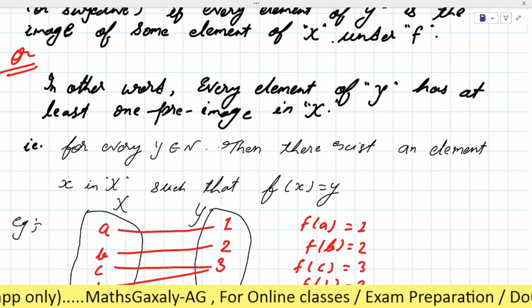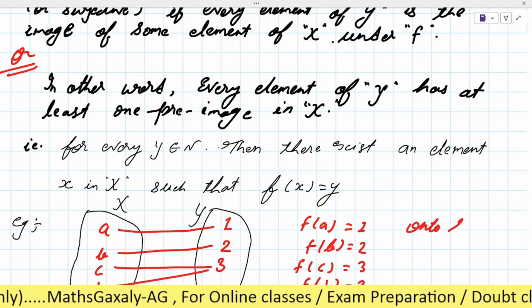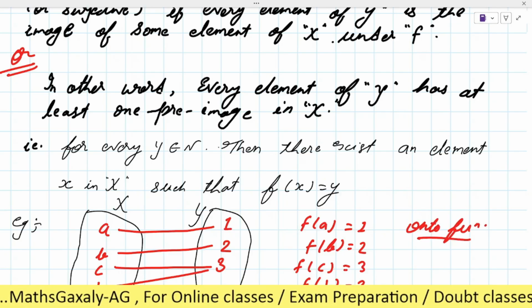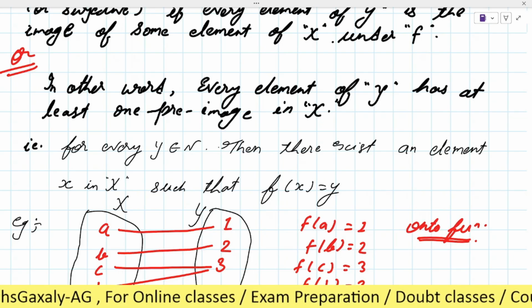So here we can say that this function is onto function. Why is this function onto?